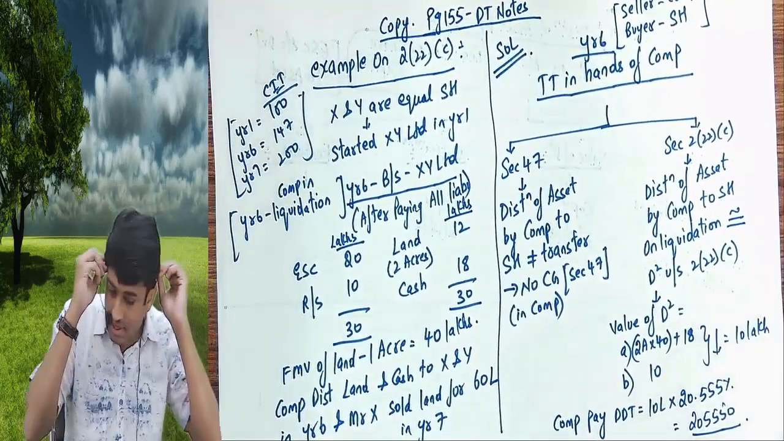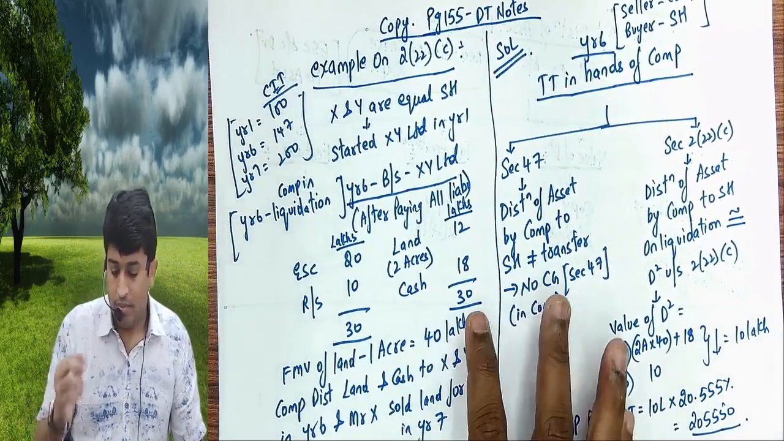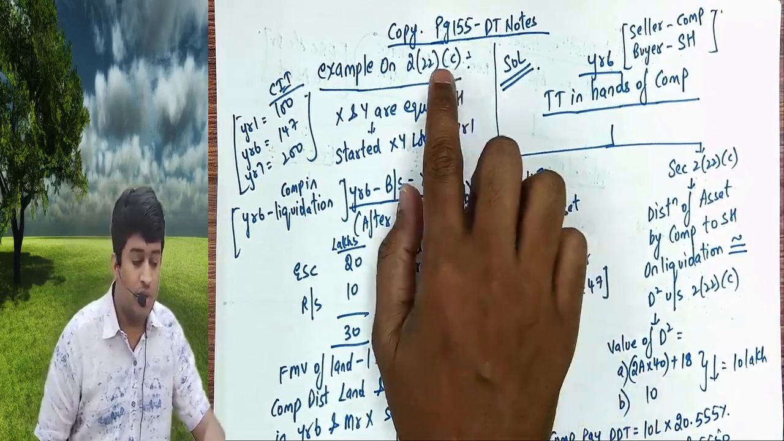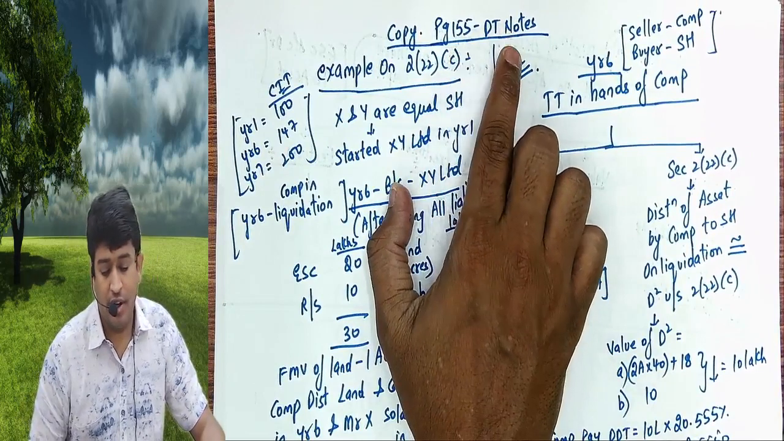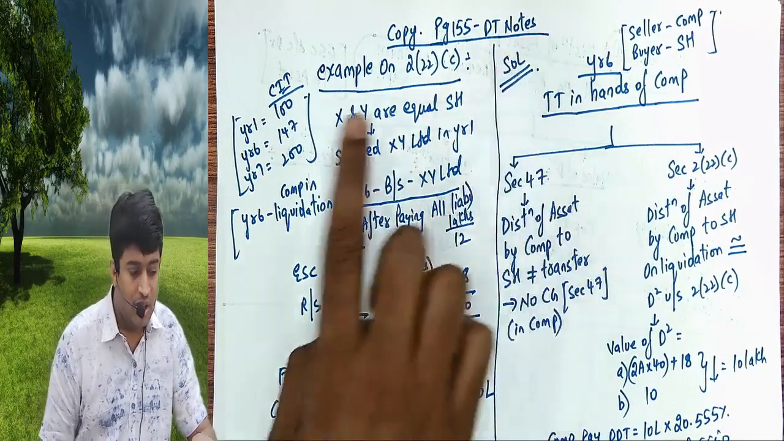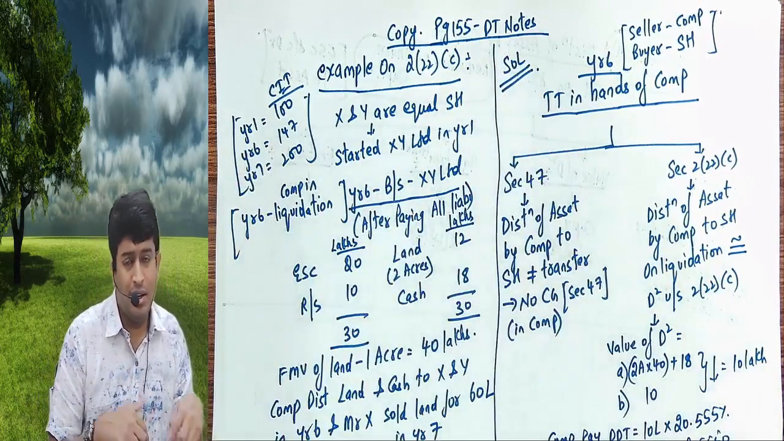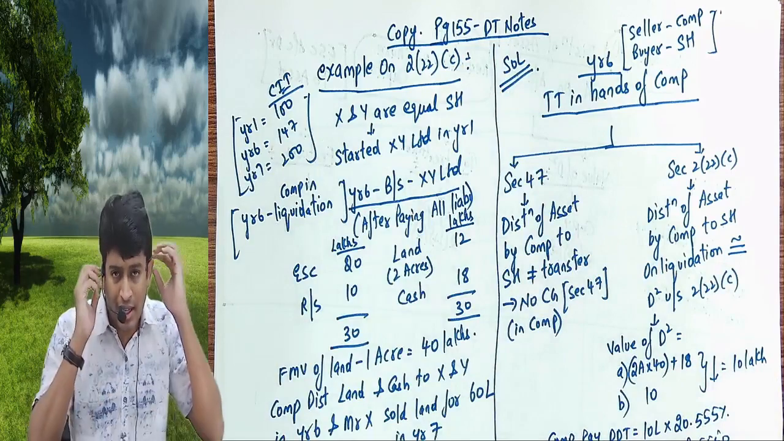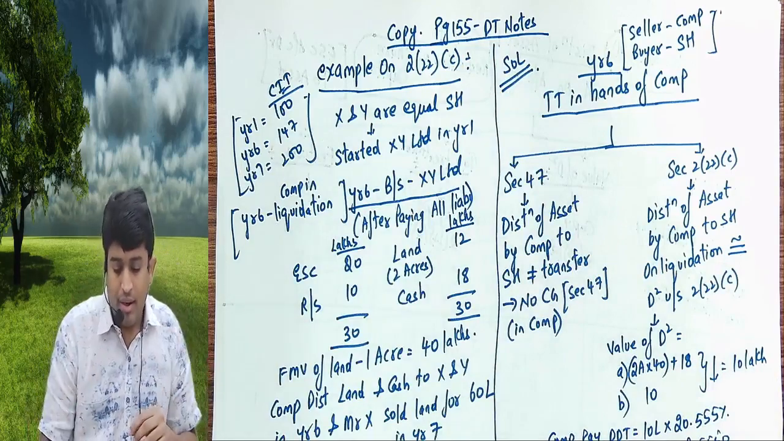So how you have to write it, listen to me, sir, please listen now. First you will go to page 155 of your DT notes, where you have 3 sections: 47, 46 and 222C. You will copy that. I'll give you time right now. Then you will copy this example, and then we'll do one problem also on this particular topic, which was recently asked for 10 marks. Now let me read.